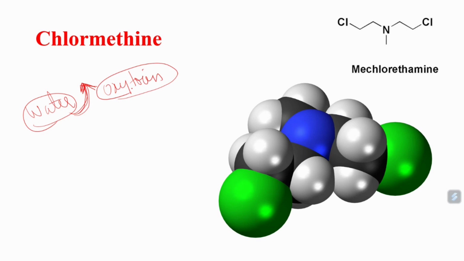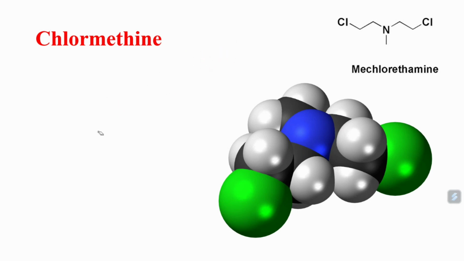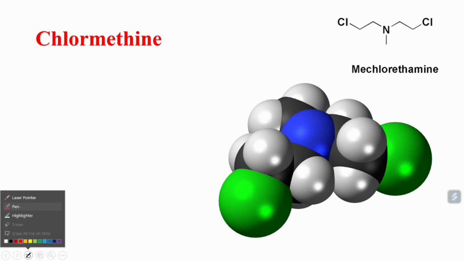Actually, this oxytocin is used to induce labor, and it is also used for postpartum hemorrhage, especially in delivery conditions. This oxytocin will again increase the production of antidiuretic hormone. So even this causes water intoxication. Just remember, as we are discussing water intoxication, oxytocin has the same action as cyclophosphamide.